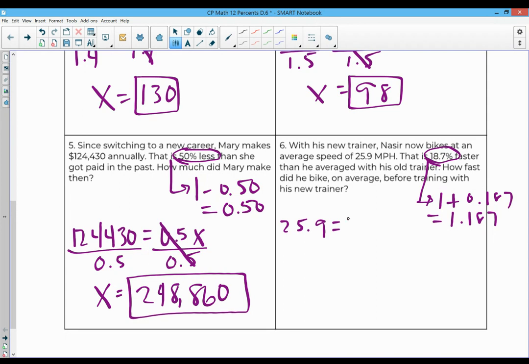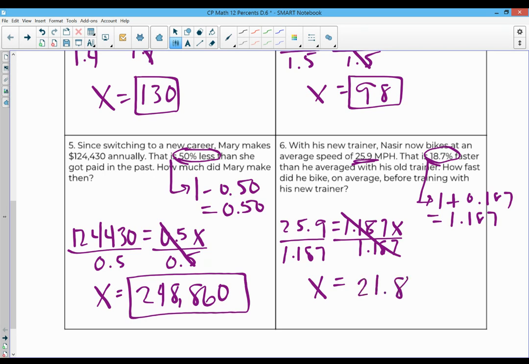25.9 equals 1.187x. Divide both sides by 1.187. And we'll round to the nearest tenth because that's what our original value was given to us in. And that's 21.8 miles an hour. So I guess his new trainer is serving him well.